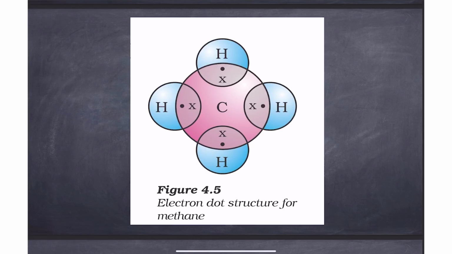So what does it do? 4 hydrogen atoms come to carbon asking for 1 electron each. So carbon is giving 1 electron to the sharing space and the hydrogen is giving its 1 electron to the sharing space. So in one of the sharing spaces there are 2 electrons. Similarly, there are 4 sharing spaces. This is provided by 4 of the hydrogen electrons. So in this configuration, you can say that carbon has formed 4 covalent bonds with the hydrogen atoms. This is an example of carbon forming a covalent bond with an element which is not carbon, some other element.